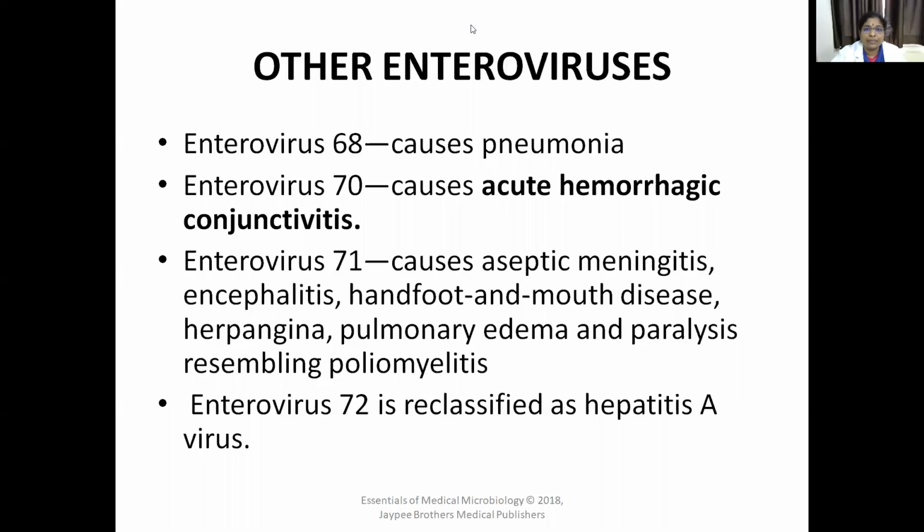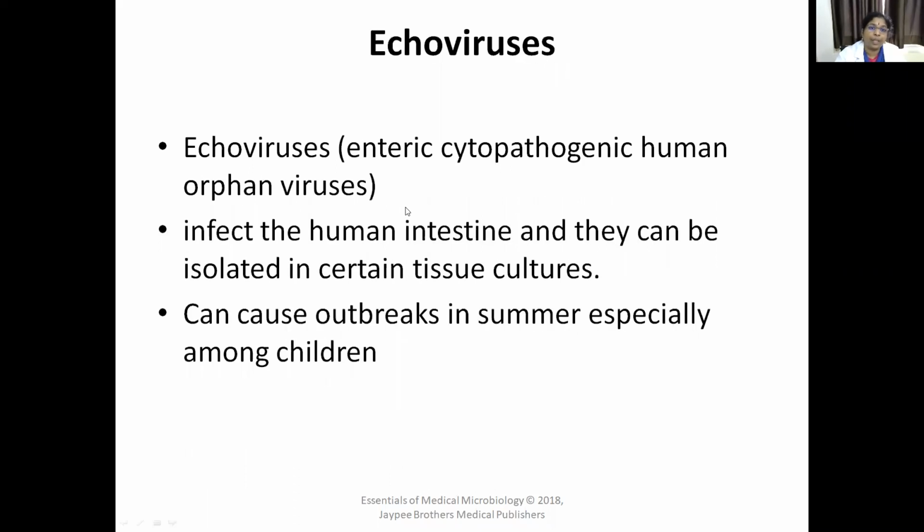Other enteroviruses we have seen are enterovirus 68, which causes pneumonia. Enterovirus 70 causes acute hemorrhagic conjunctivitis. Enterovirus 71 will cause aseptic meningitis, encephalitis, herpangina, pulmonary edema. Enterovirus 72 is reclassified as hepatitis A virus. So these are the other enteroviruses other than poliovirus and Coxsackie virus.